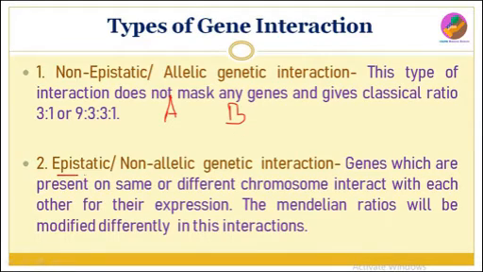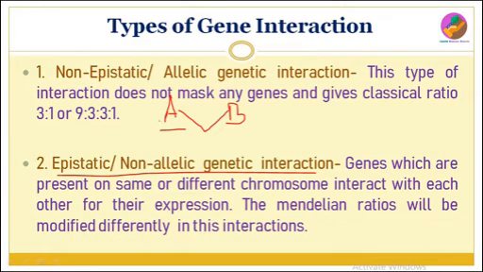Second is epistatic or non-allelic genetic interaction. Here, genes which are present on the same or different chromosomes interact with each other for their expression. So the Mendelian ratio will be modified in this interaction.